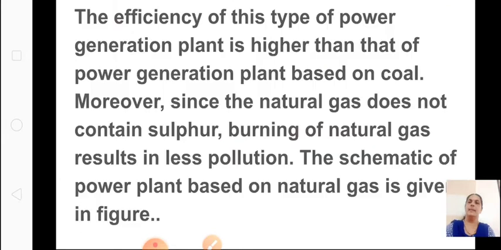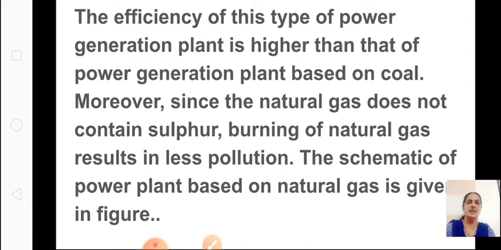Now the efficiency of this type of power generation plant is higher than that of a power generation plant based on coal. Why is it more? Moreover, since natural gas does not contain sulfur, burning of natural gas results in less pollution. In a thermal power plant we saw that because we burn coal, there is a lot of pollution, and here we are burning only natural gas.